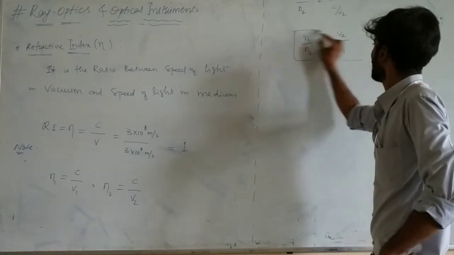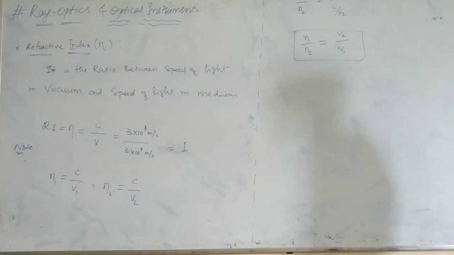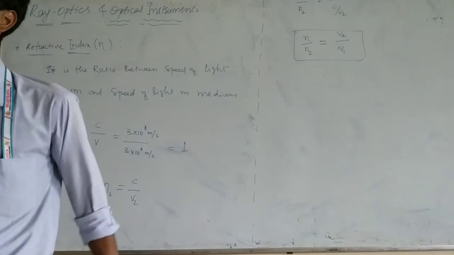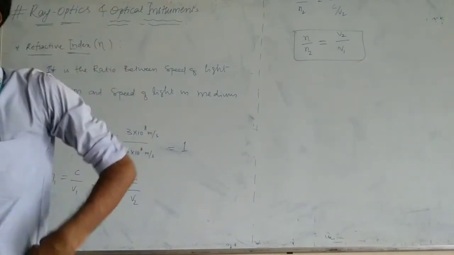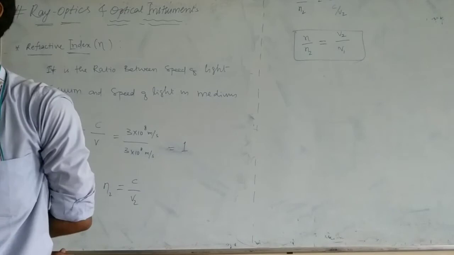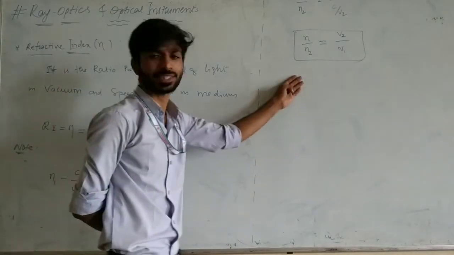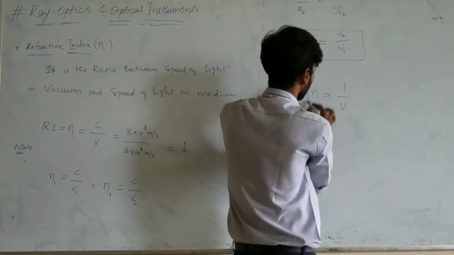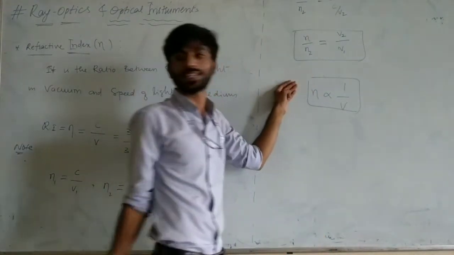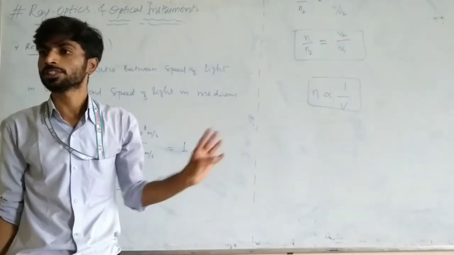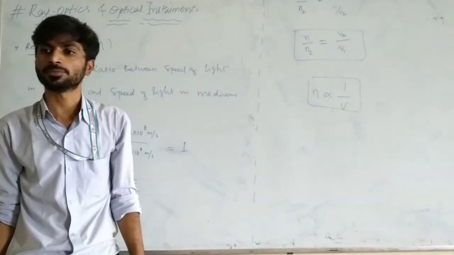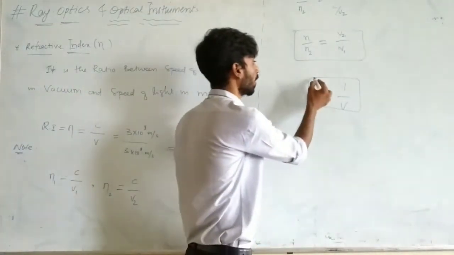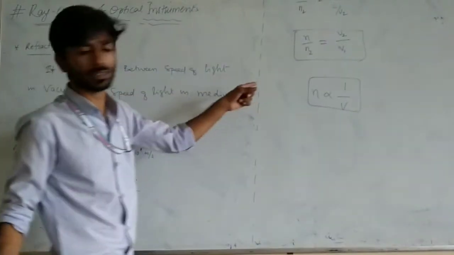This is the relation between refractive index and speed of light. So both are inversely proportional. If the refractive index is more, then the velocity of light will be less. By this only you are seeing that. So this is inversely proportional to velocity. Is there any doubt? This is very important for your competitive exam and for your theory exam, to understand how it is done. Is there any doubt?